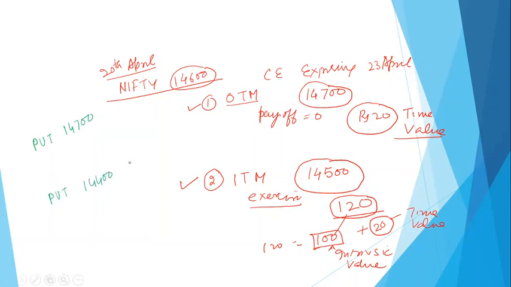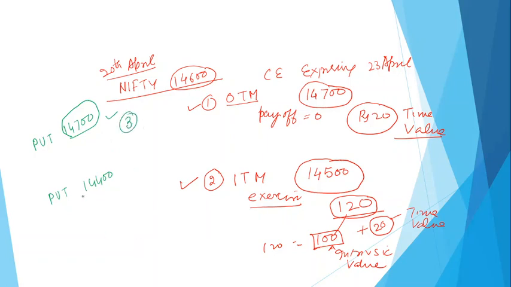Now what is a put? We all know a put is a right to sell. Just think like this. If you have this put, Nifty is 14,600, it means you have a right to sell at 14,700. At present the Nifty is 14,600. Will you exercise the put option? The answer is yes, I will exercise the put option. So this put will definitely be in demand. The premium for this put, which I can name as your choice number 3, will be much higher.